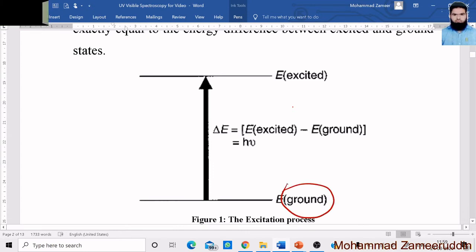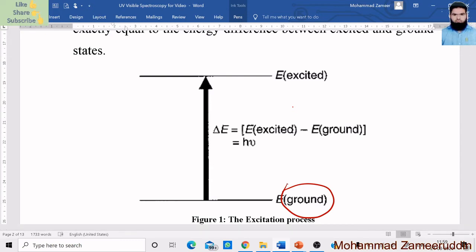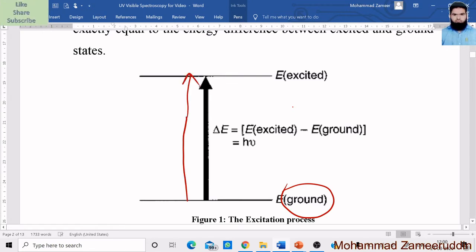Okay, now at this moment the electrons are stable, they have the minimum energy, and they are revolving around their own orbit or axis. But when the electron strikes or interacts with the radiation, then it will absorb some energy, and due to this absorption, these stable electrons shift from the ground state to the excited state. So this is the excited state of the electrons.